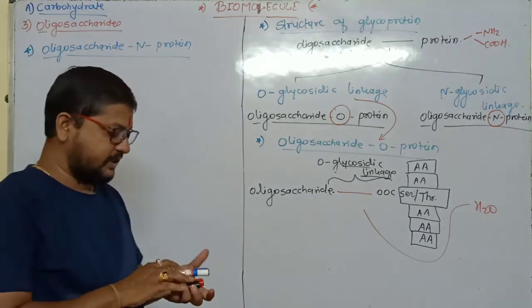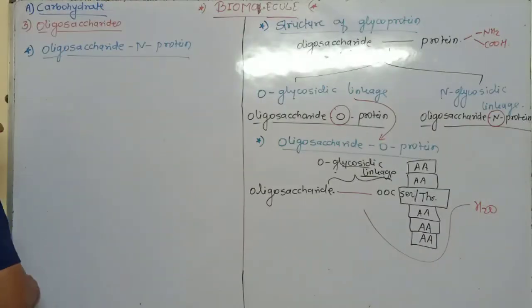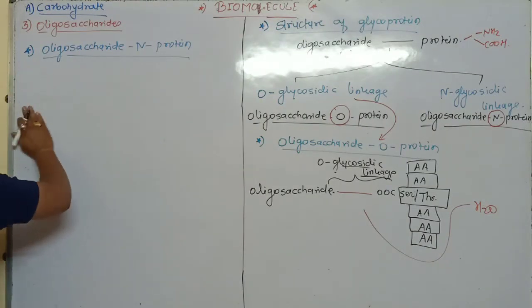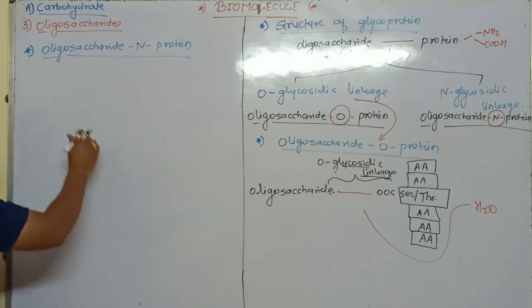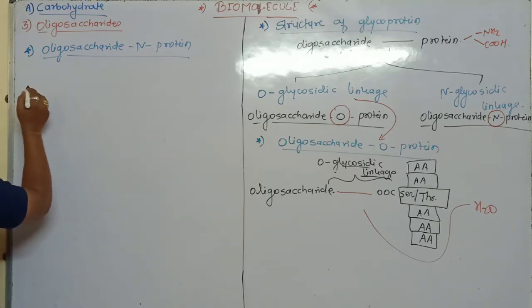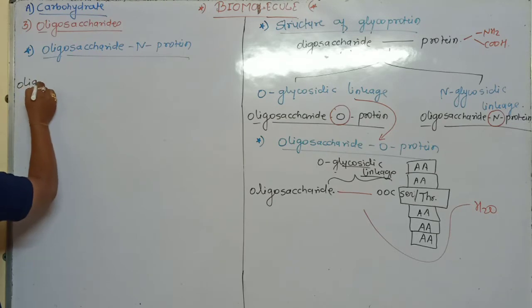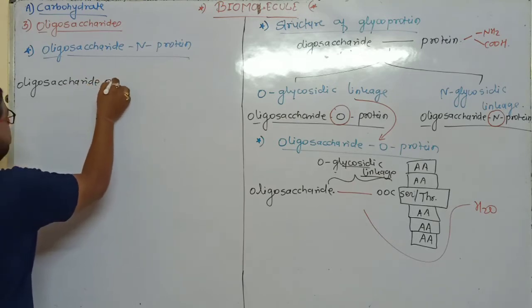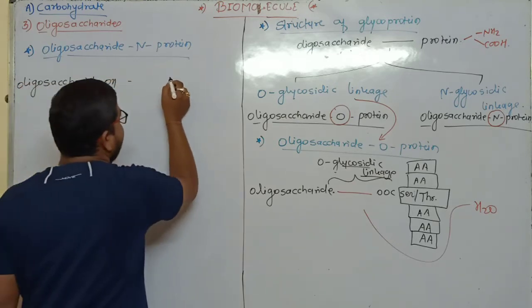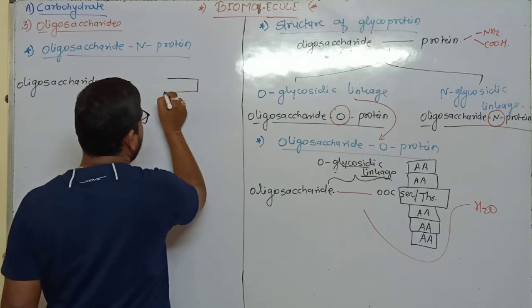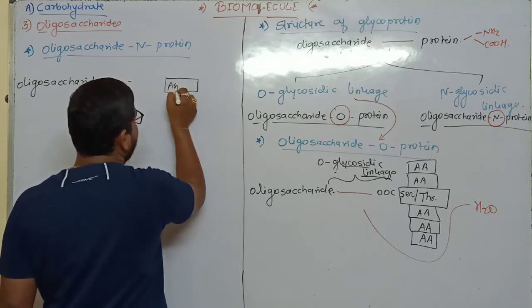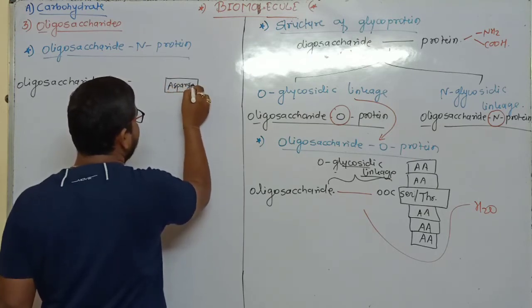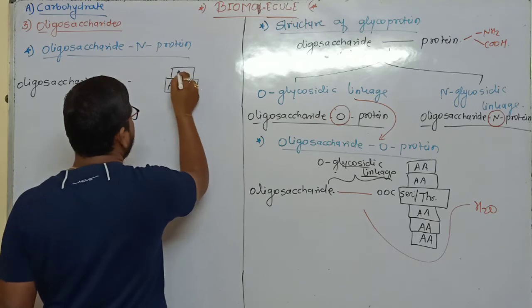Take one example of an oligosaccharide. Again, I repeat, a hydroxyl group is present. Take a protein chain. First of all, here write asparagine.